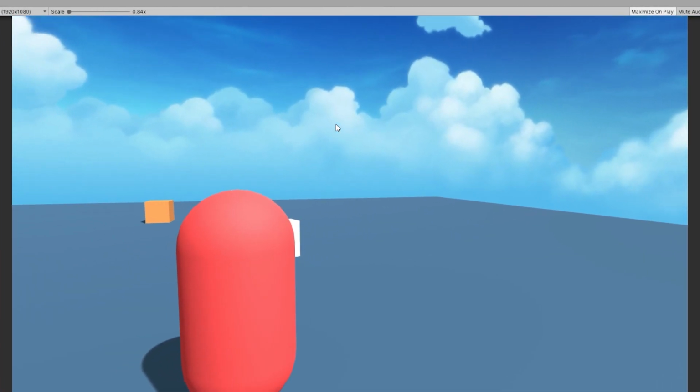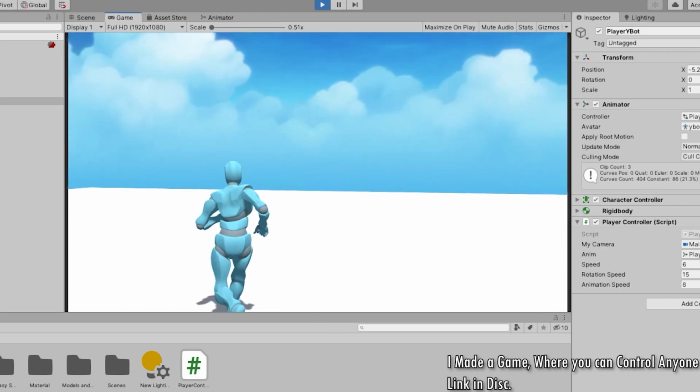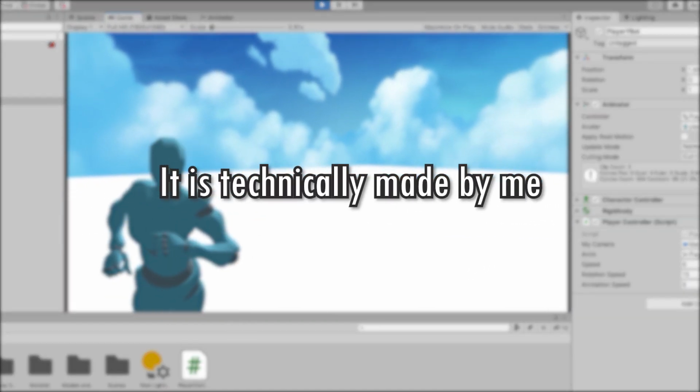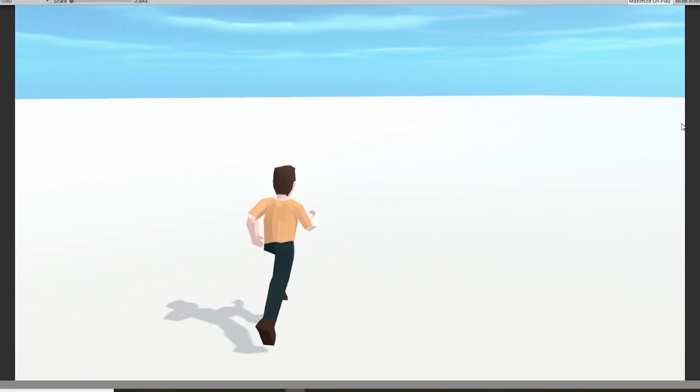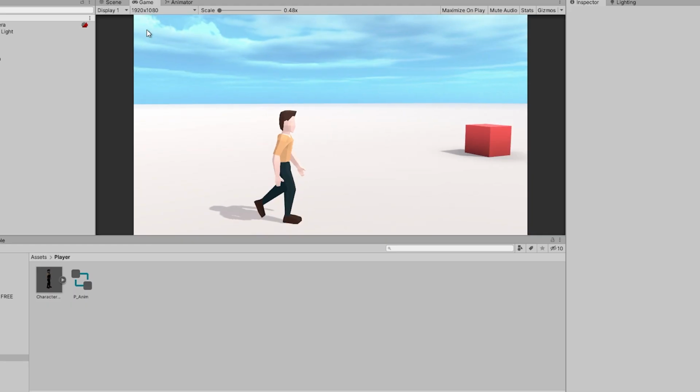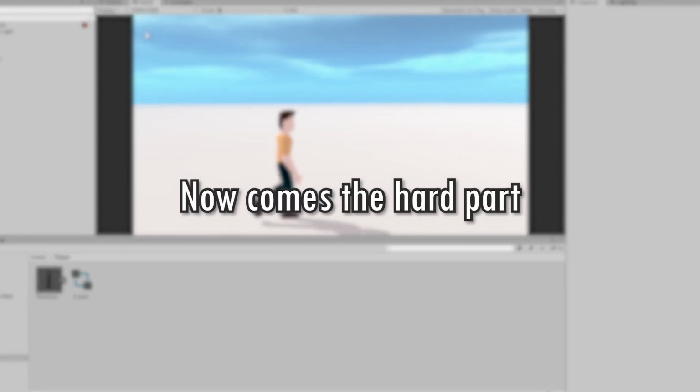For the movement system, I used this controller code from a previous project of mine. I think that counts in this challenge because it is technically made by me. And in no time we have our third person game ready. Or whatever this is. Now comes the hard part.